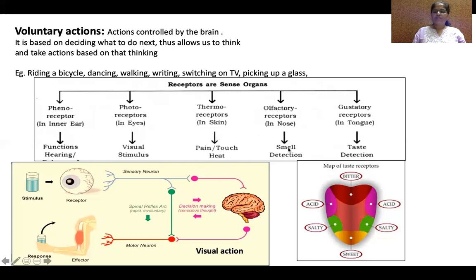And smell related detection, we have olfactory receptors in our nose. So it helps in smell detection. And gustatory receptors, this is related to taste, how taste happens.